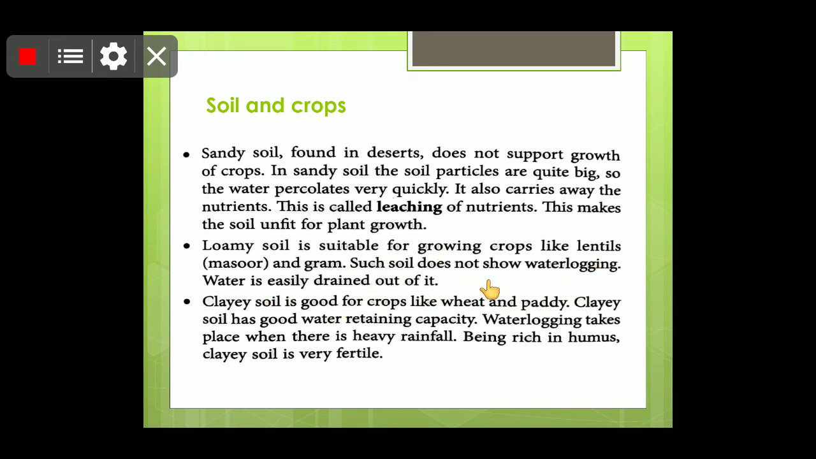Such soil does not show waterlogging. Water is easily drained out of it. Clay soil is good for crops like wheat and paddy. So children, here you can see for wheat and paddy we need clay soil because more water is needed here. Clay soil has a good water retaining capacity. Waterlogging takes place when there is heavy rainfall. Being rich in humus, clay soil is very fertile.